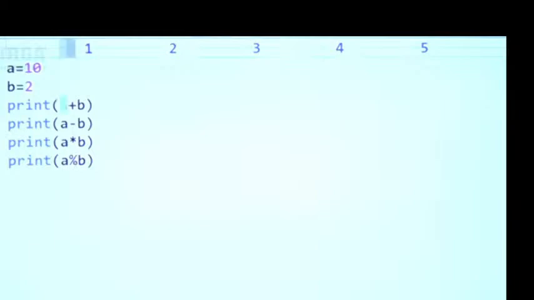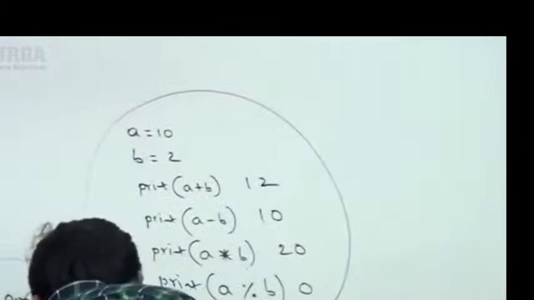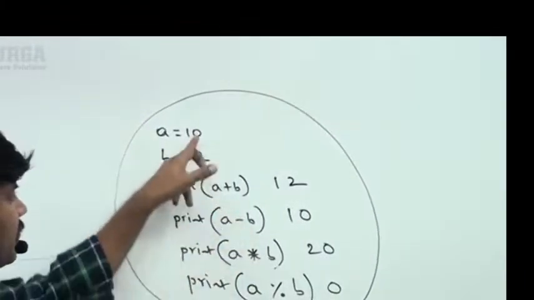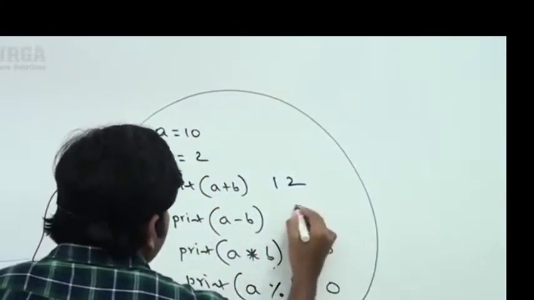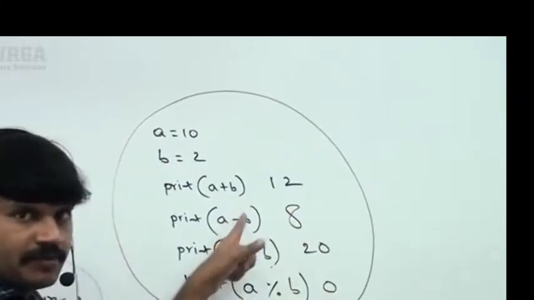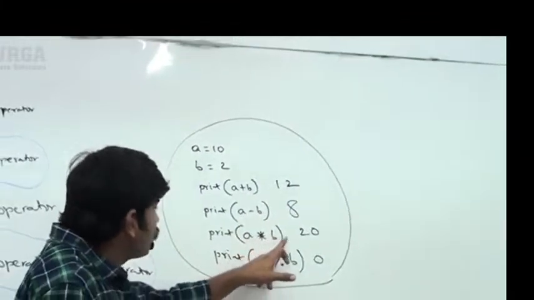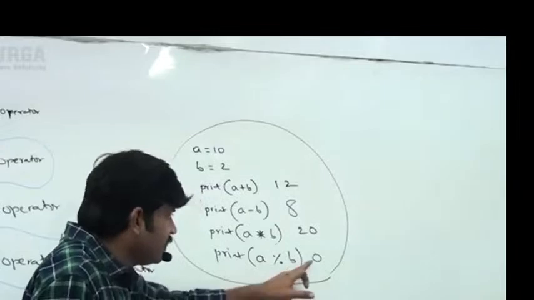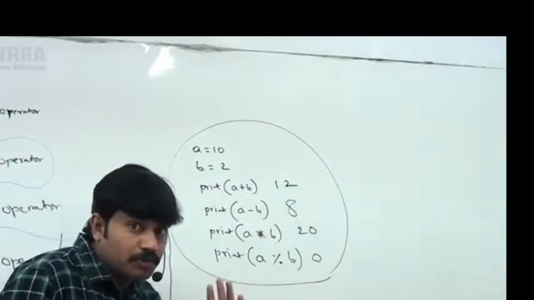So first, 10 plus 2 is 12, next 10 minus 2 is 8, 10 into 2 is 20, and A percent B is 0. You should be aware of this.